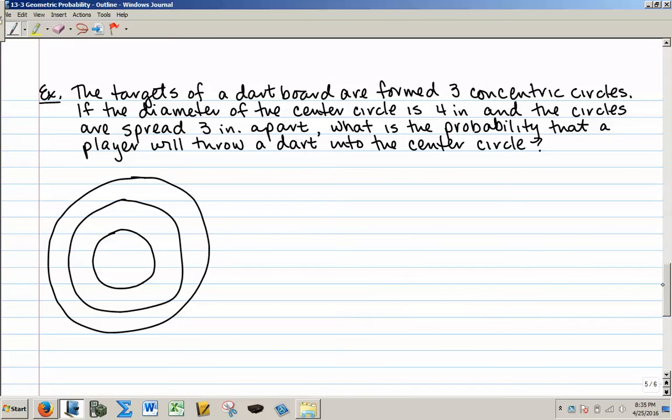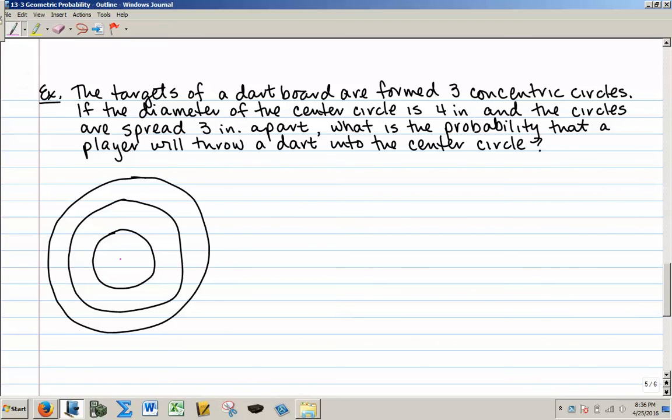The targets of a dartboard are formed by 3 concentric circles, and I don't draw circles very well. Let's just imagine those are circles. If the diameter of the center circle is 4 inches and the circles are spread 3 inches apart, what is the probability that a player will throw a dart into the center circle?